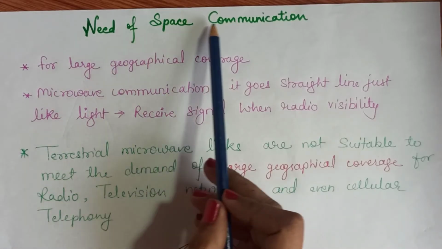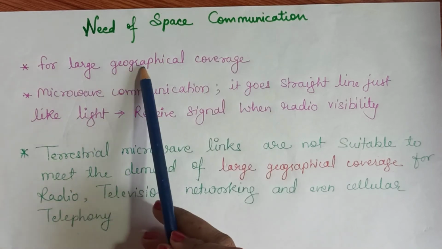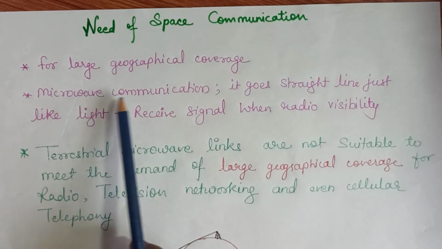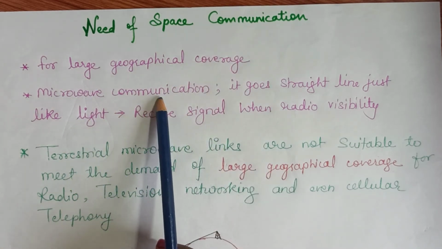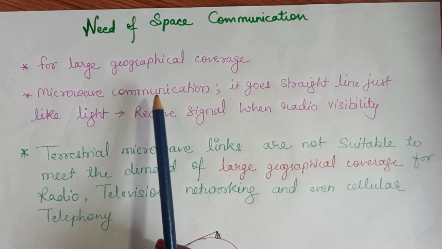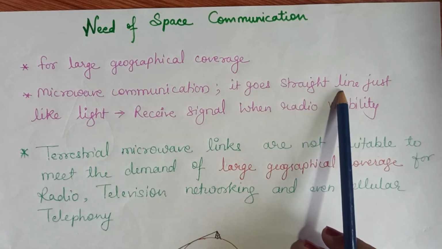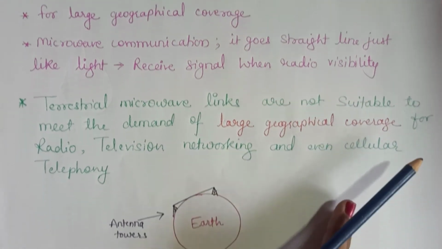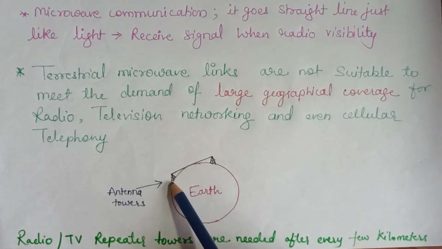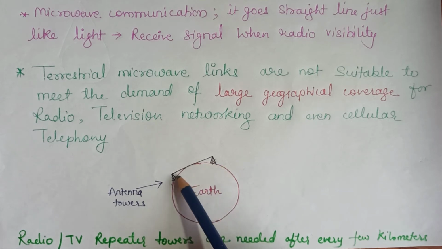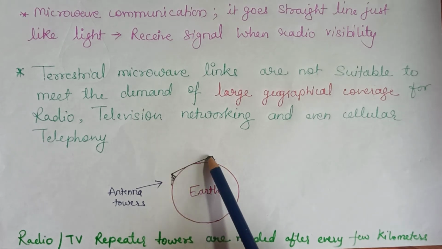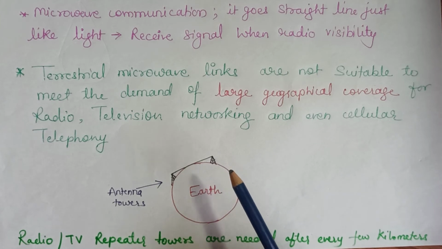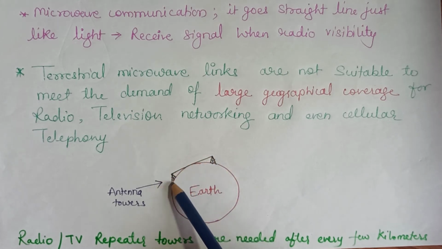Now, the need of space communication is to cover large geographical coverage. Microwave communication uses microwaves which travel in a straight line. So, they can receive the signal in radio visibility. If we use a transmitter and receiver, because of the curvature of earth and they are sending signal in line of sight, we have a limited geographical area covered.